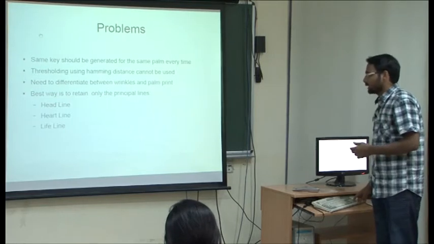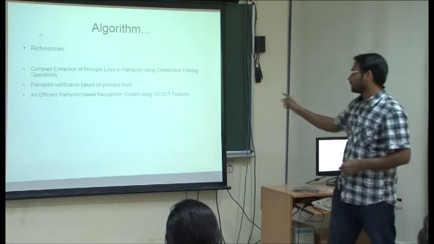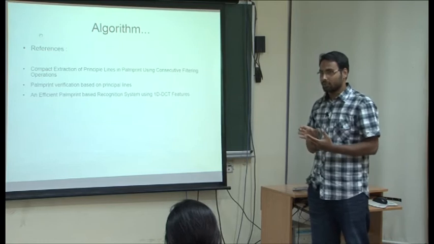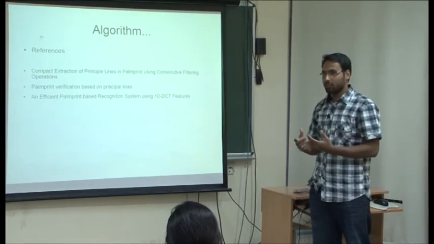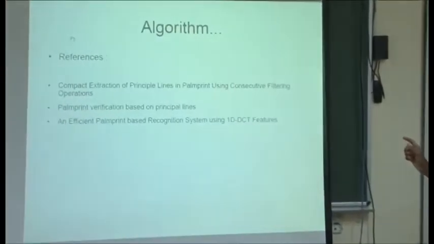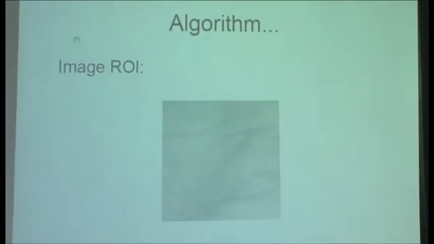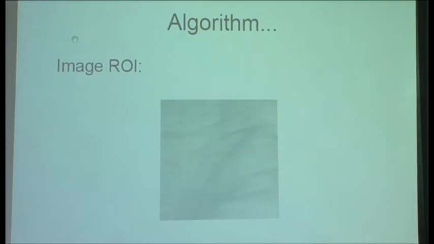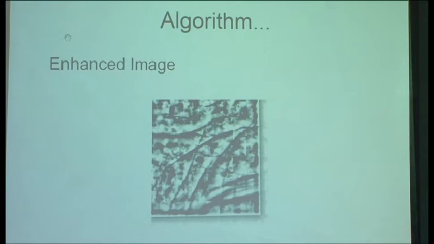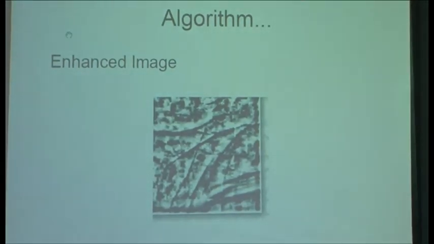In order to extract the principal lines, I am using the implementation of the first and the third paper. In the third paper, I am using the enhancement code to enhance the image, and in the first, I am using the consecutive filtering operations to get the result. So this is the ROI of the image that is provided to me. From that, the enhanced image looks something like that. There is some problem with the blocks that I still need to clear.